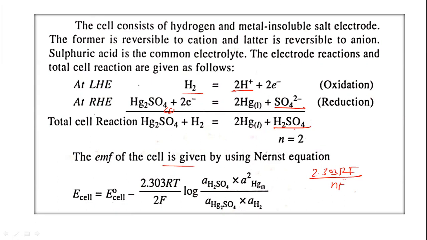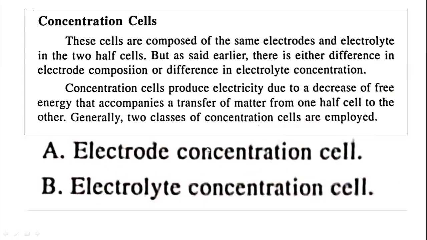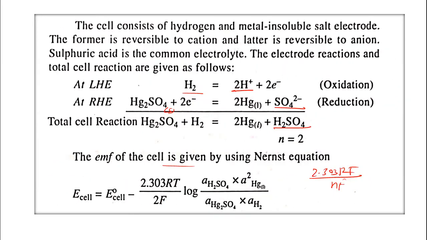So activity of the sulfuric acid multiplied by activity of the mercury metal squared, divided by activity of the sparingly soluble salt multiplied by activity of the hydrogen gas. In this way, we explain here the chemical cell without transference.